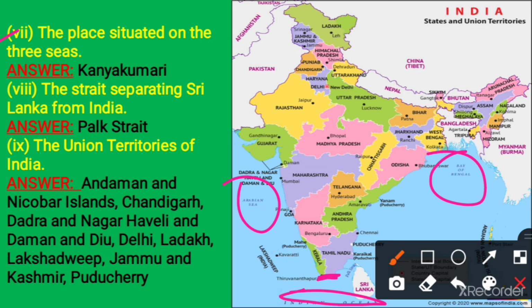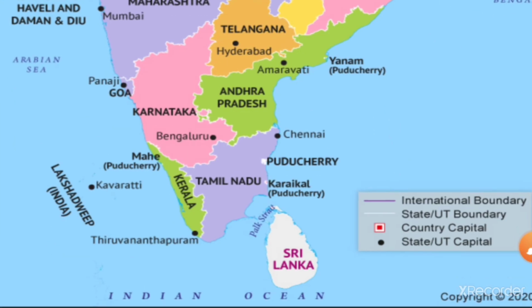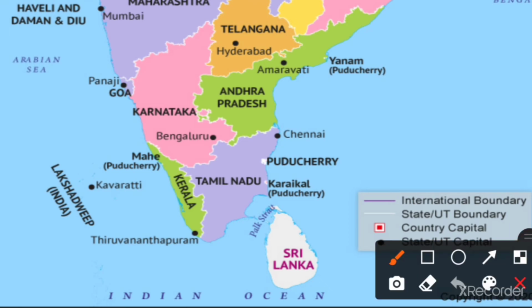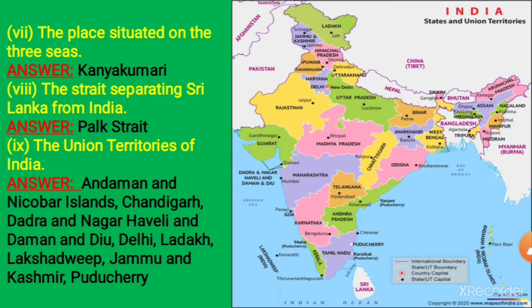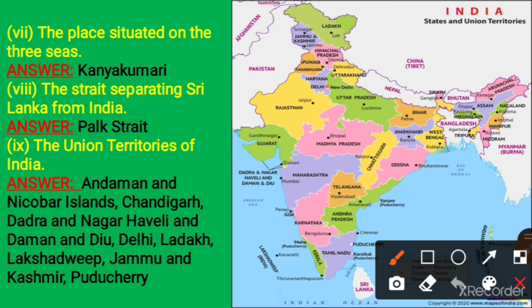Number 8, the strait separating Sri Lanka from India. What is the name of that strait? As you can see in the picture, this is the Indian mainland and this is Sri Lanka, and this strait which separates India from Sri Lanka is the Palk Strait.